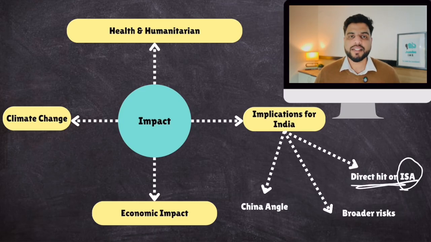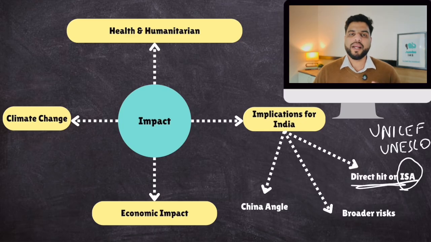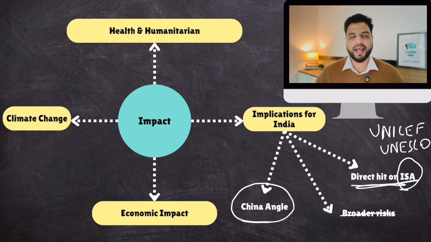Then there are various international organizations which India uses for its own purpose. For example, UNICEF is beneficial for India. UNESCO is beneficial for India. Certain international bodies, well, India used global cooperation in those bodies to serve its own national interests. It was a win-win situation for the world as well as India. That would be impacted. And the last is the China angle.